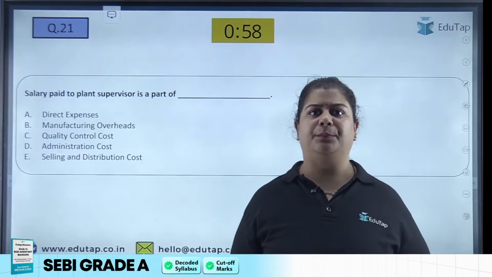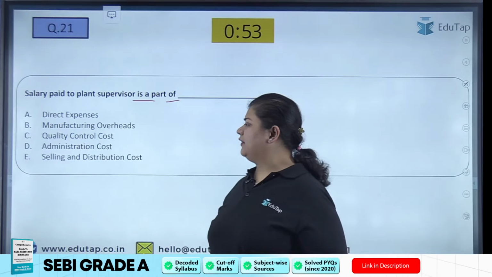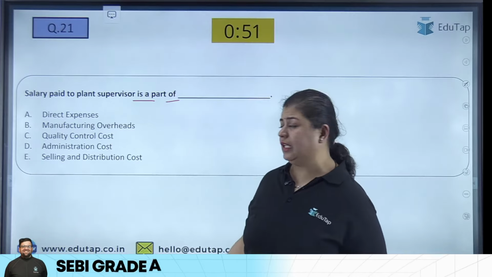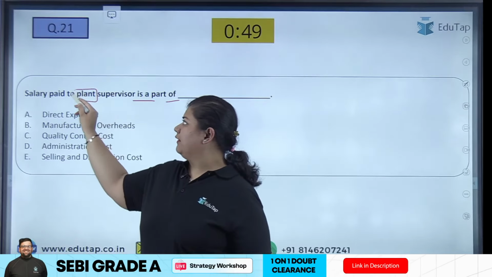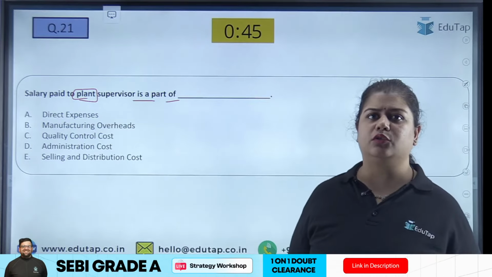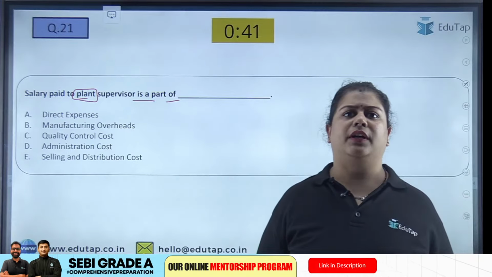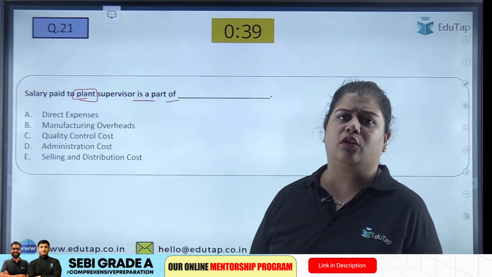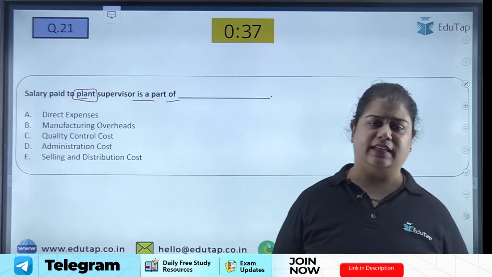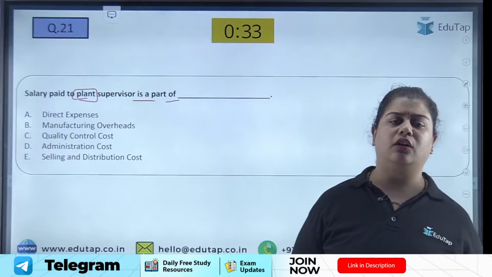Next, salary paid to the plant supervisor is a part of what? Salary we have paid to the, please keep in mind, plant supervisor. Plant, or you can say factory, or you can say production supervisor, is a part of what? Direct expense, manufacturing overheads, quality control cost, administration cost, or selling and distribution cost. Very easy. Quickly give me the answer.